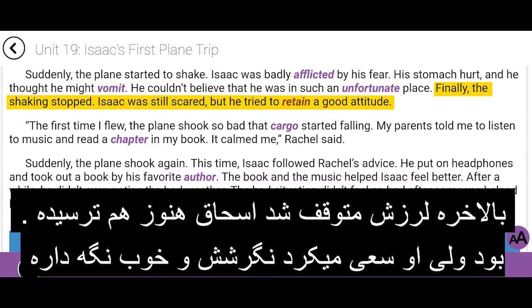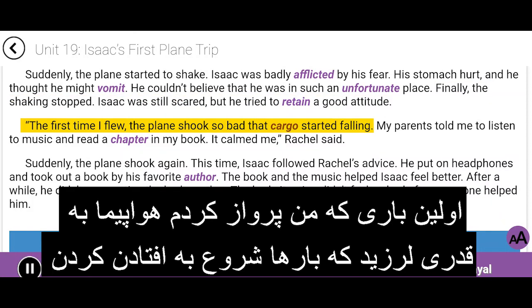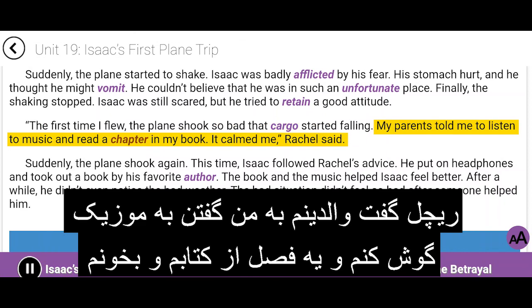Finally, the shaking stopped. Isaac was still scared, but he tried to retain a good attitude. "The first time I flew, the plane shook so bad that cargo started falling. My parents told me to listen to music and read a chapter in my book. It calmed me," Rachel said.